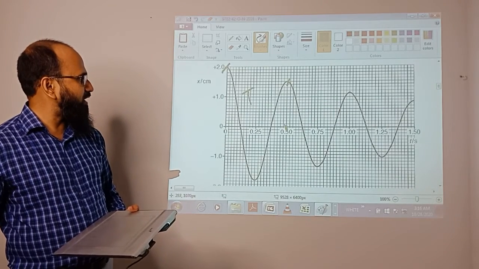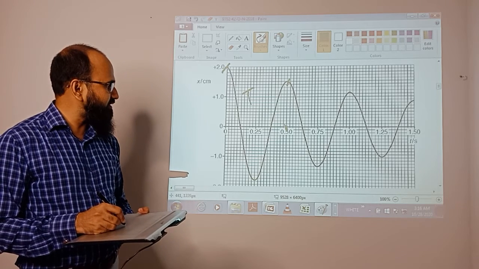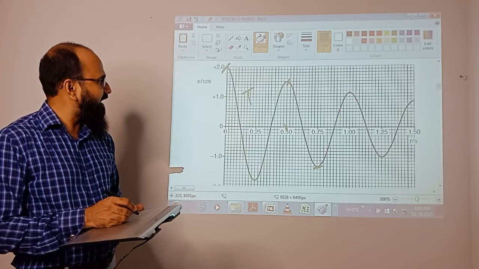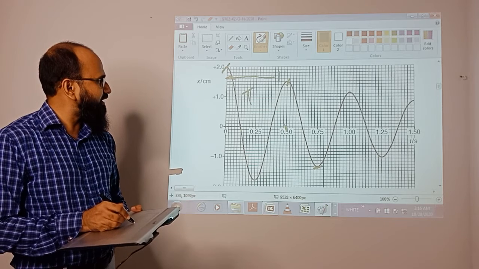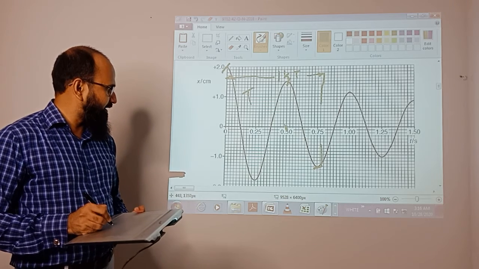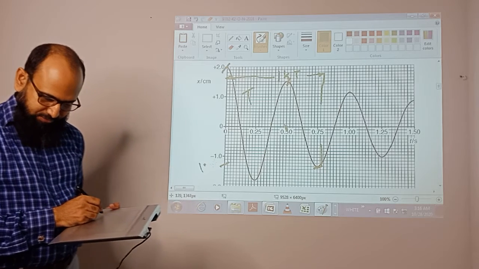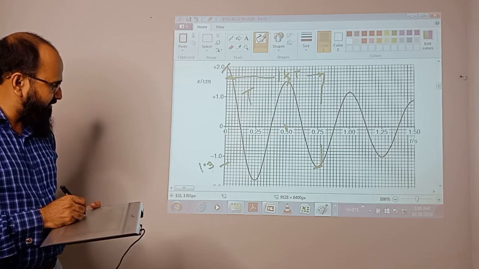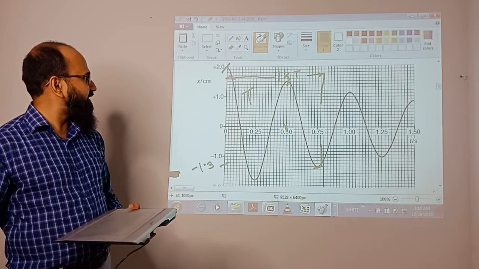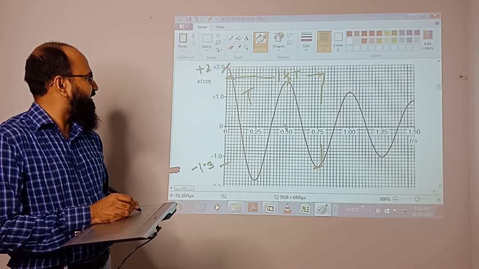From the graph, here is the first complete oscillation, and here to here is 1.5 complete oscillations. So now you can go through there and you get 1.3 over there. It's a minus sign, no problem with the minus. And initially, in the beginning, it was plus 2.